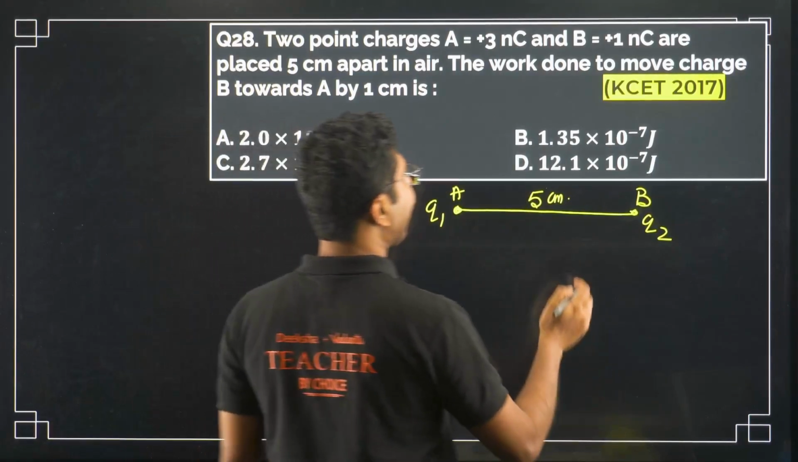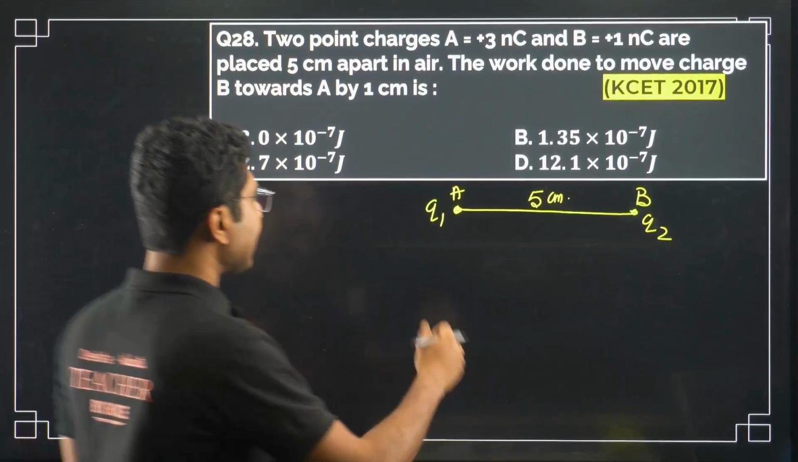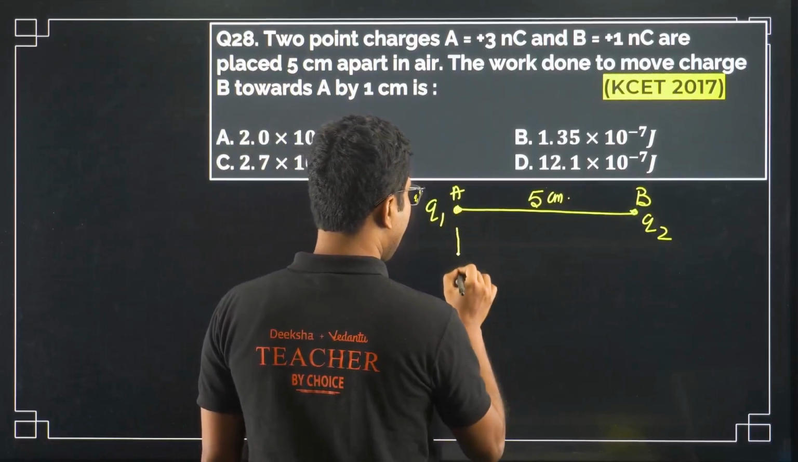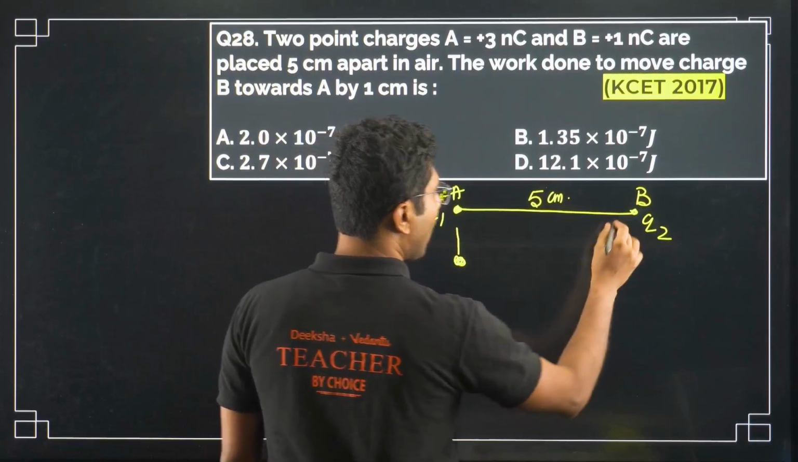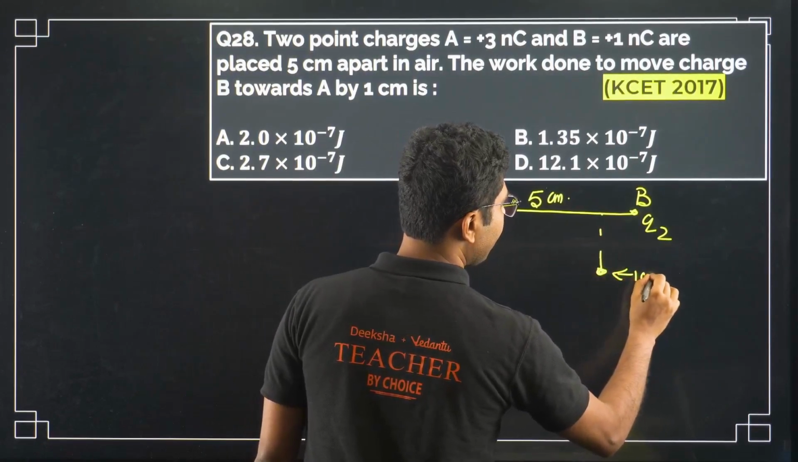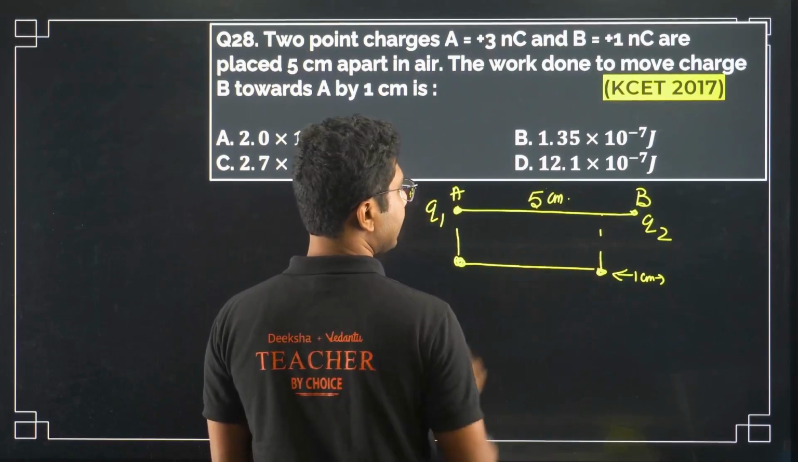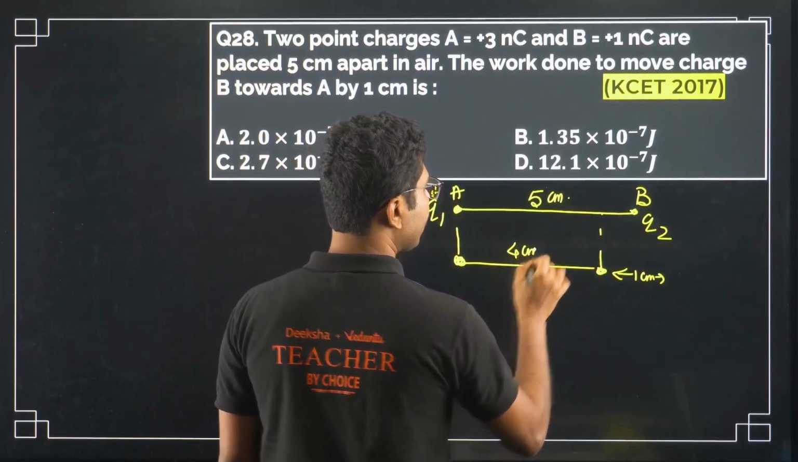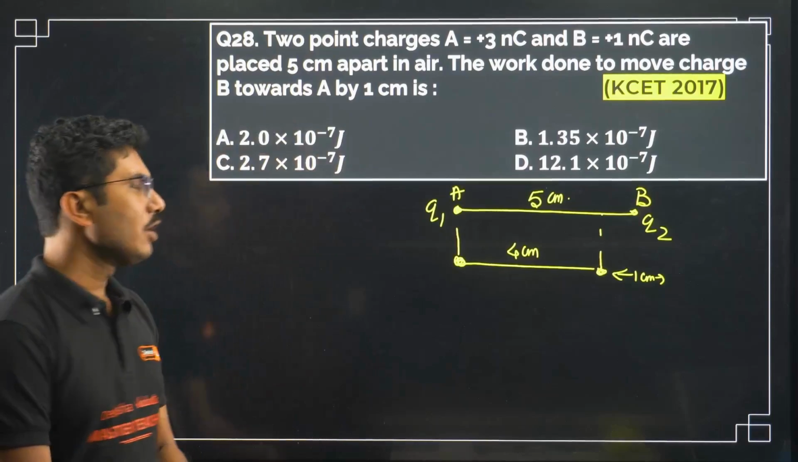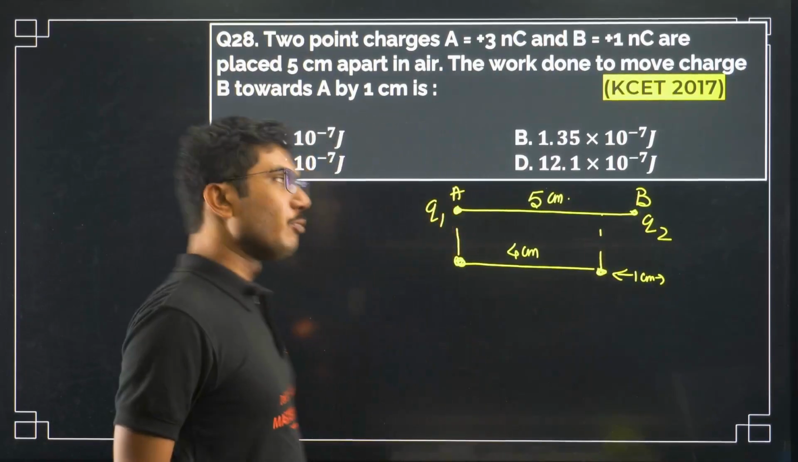Now if you move the charge B towards A by 1 centimeter, that means A is fixed, what you have done is moved the charge B by a distance of 1 centimeter towards A. So now what is the new distance? The new distance will be 4 centimeter. Now what is the initial potential energy?